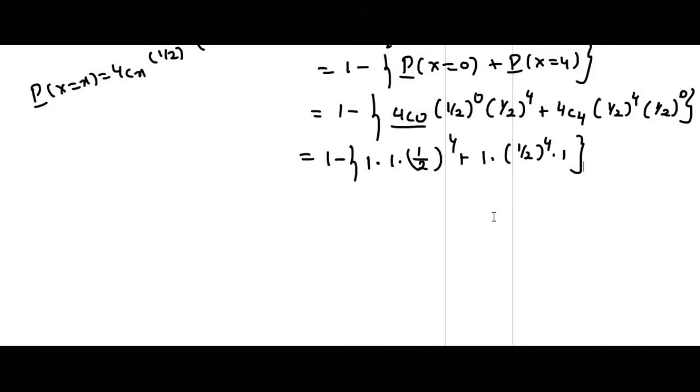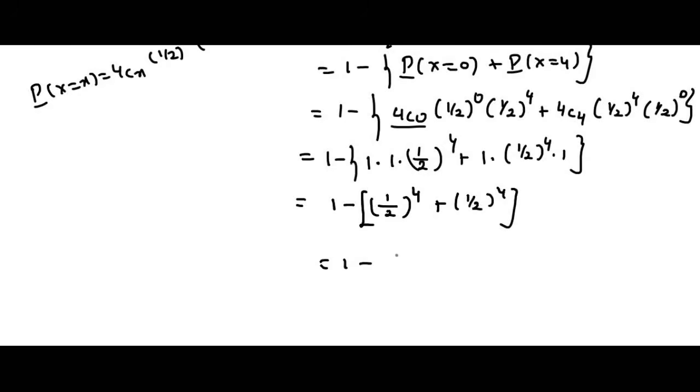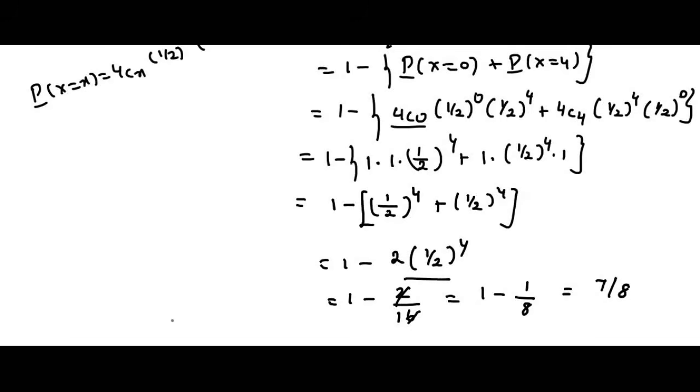So now we simplify this, we get 1 minus 2 times (1/2)^4. If we simplify this, we get 1 minus 2 by 2 power 4, which is 16, right? So 2 and 2 are getting cancelled. We get 1 minus 1 by 16. You take LCM, you get 15 by 16, that is the probability of same children.